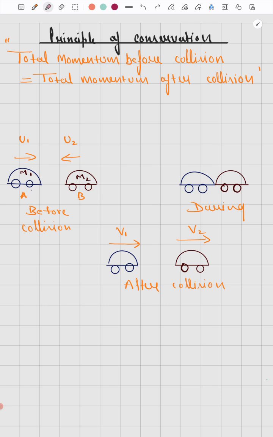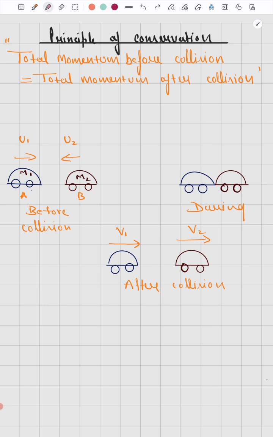If you see the words principle of conservation, conservation means something is constant. If you recall the principle of conservation of energy, we say energy can neither be created nor destroyed, it only transforms from one form to another. So what does conservation mean? Wherever you use the word conservation, conservation of momentum, conservation of energy, it means the value is constant. So here the momentum before the collision is equal to the momentum after the collision.